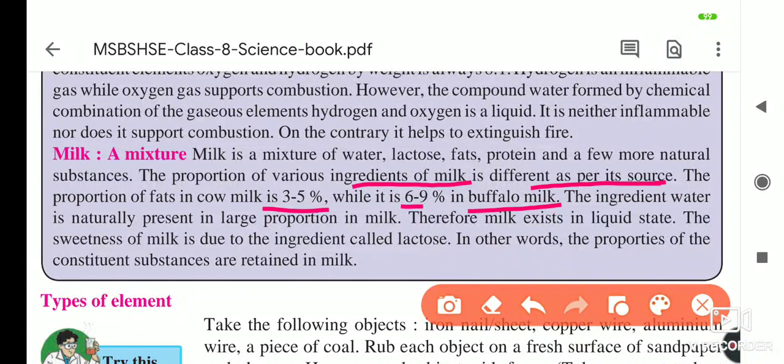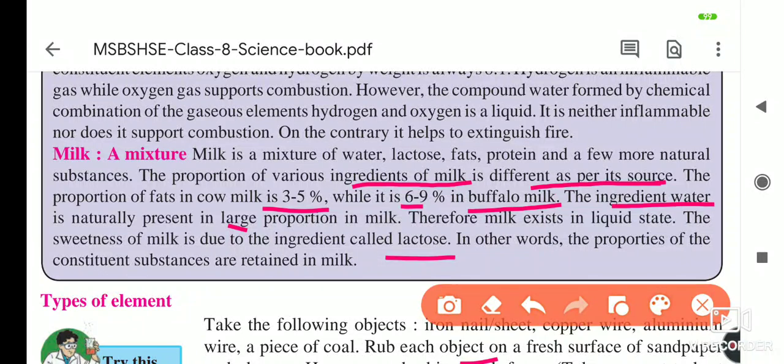Milk is a liquid, and it is liquid because water is present inside it. Therefore milk exists in the liquid state. Now the sweetness of milk is due to lactose, which is a sugar. Lactose and glucose are types of sugar. Due to this lactose, the taste of milk is a little bit sweet. In other words, the properties of the constituent substances are retained in the milk.